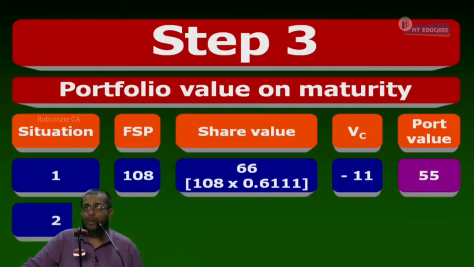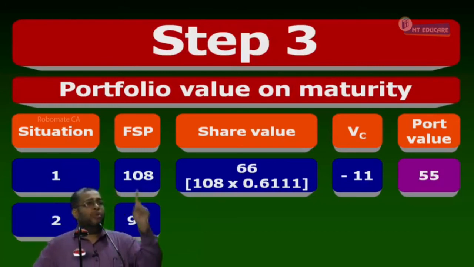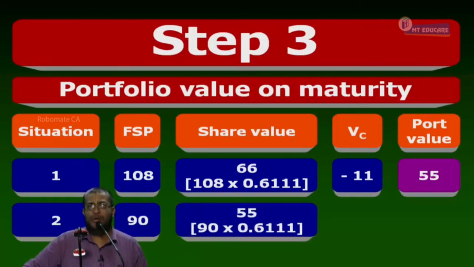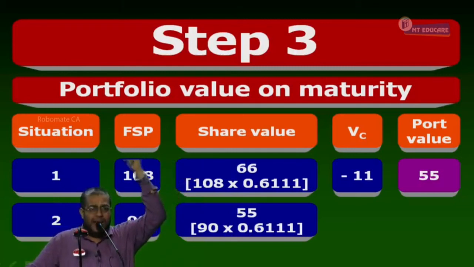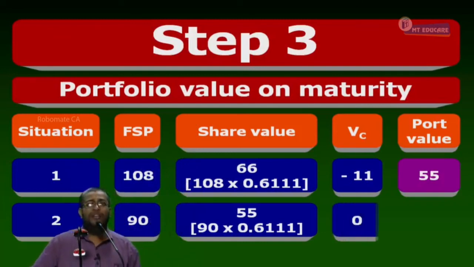Next, point number 2, or situation 2. Share price need not be 108, can even be what? 90. Okay. If I hold one share, what is my wealth? 90. I have less than 1 share. How many shares am I having? 0.6111. Tell me what is 90 into 0.6111? 55. 90 into 0.6111 shares gives you 55. My share is 55. Tell me, other party will exercise or lapse? For him the call is worthless. For me also it lapses. So what is the call value? 0. What is the portfolio value? 55.